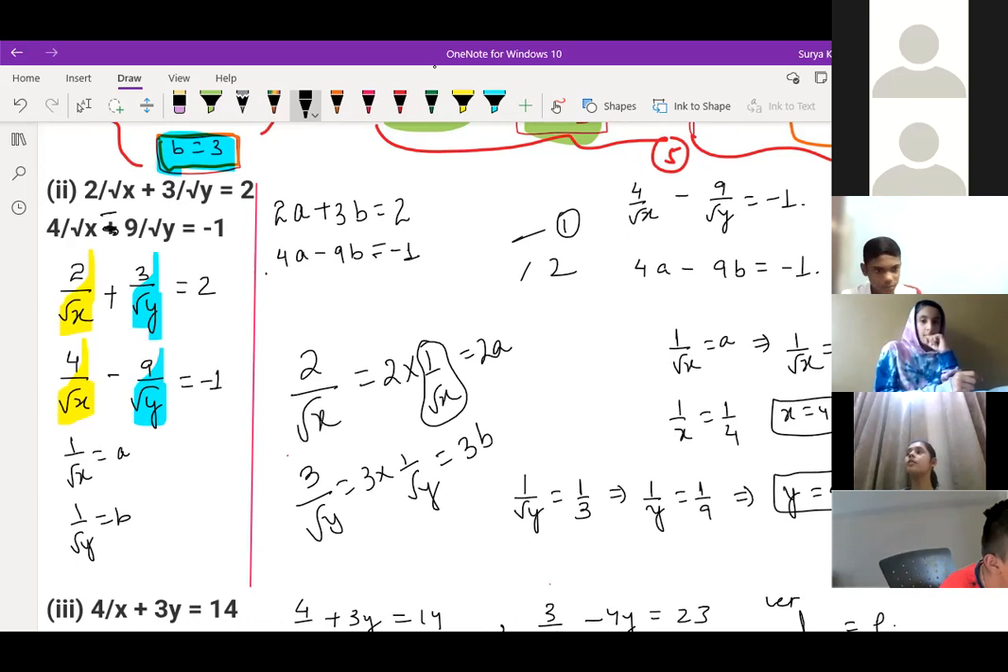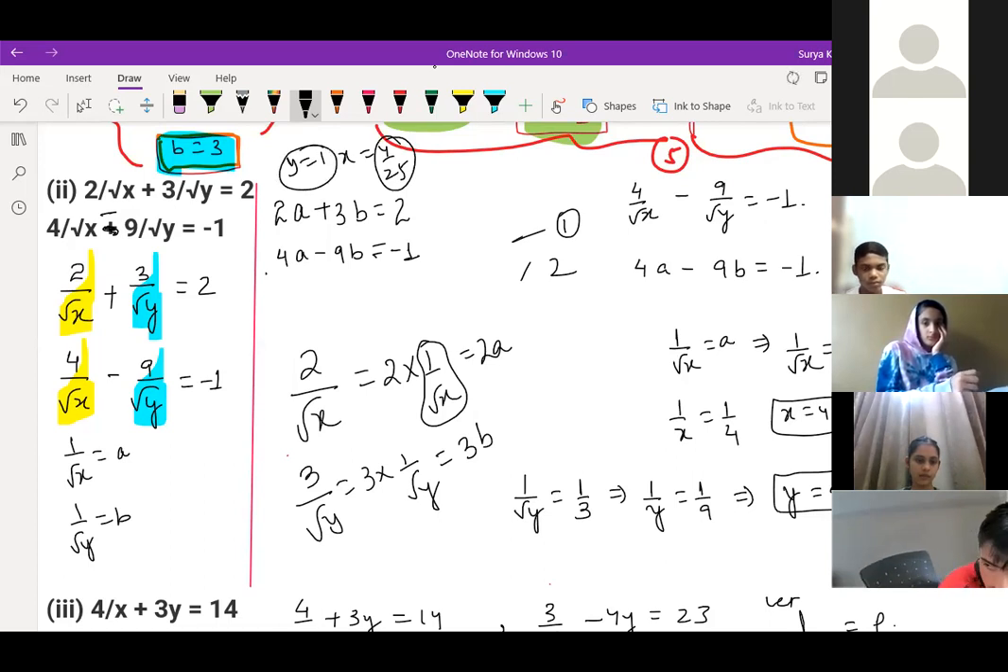Others, are you getting it or not? Should I go still behind or what? Sir, I got y as 1 and x as 4 by 25. Y as 1 and x as 4 by 25.